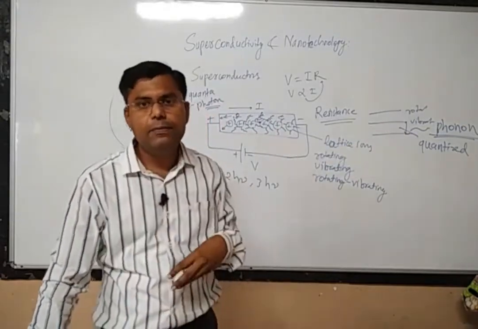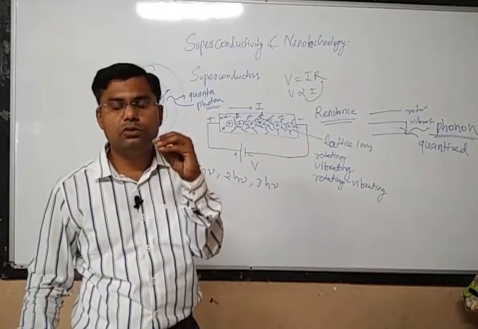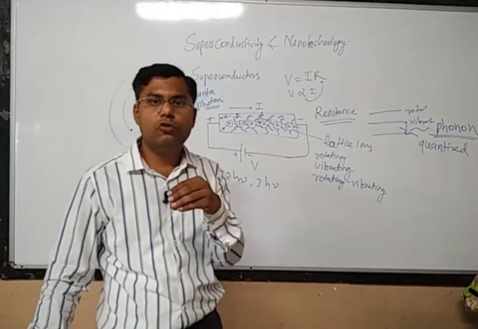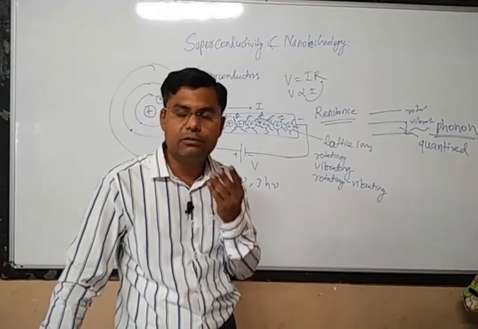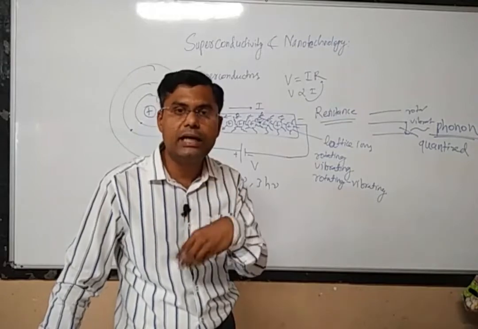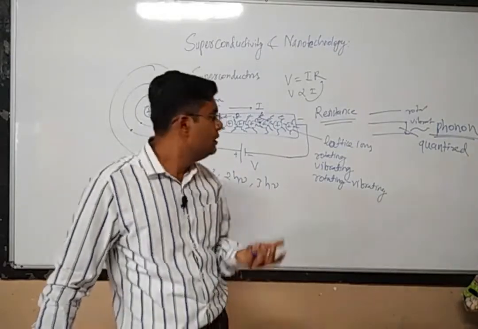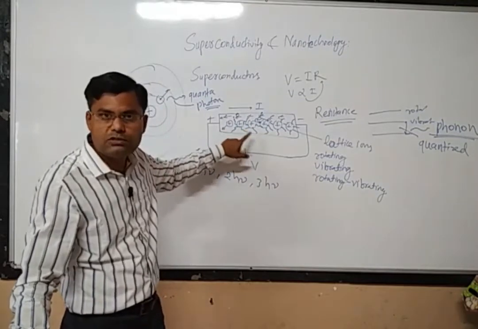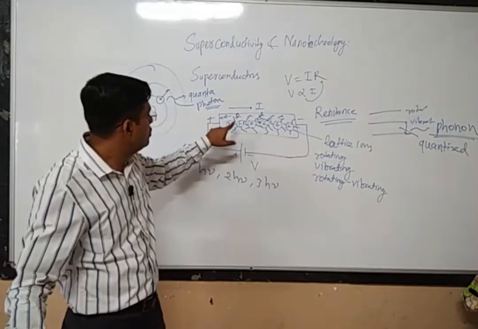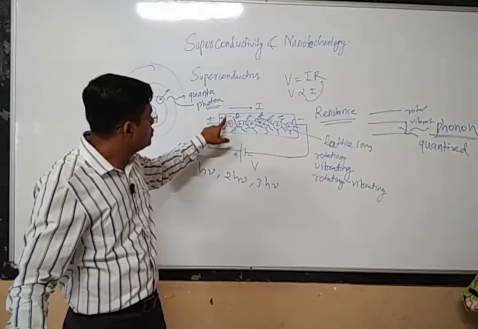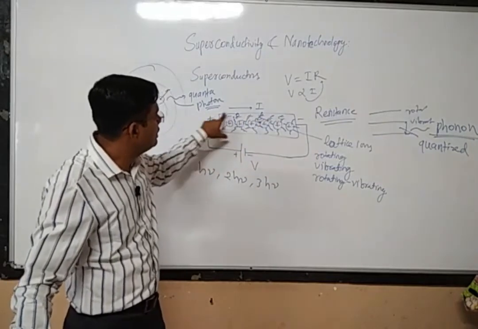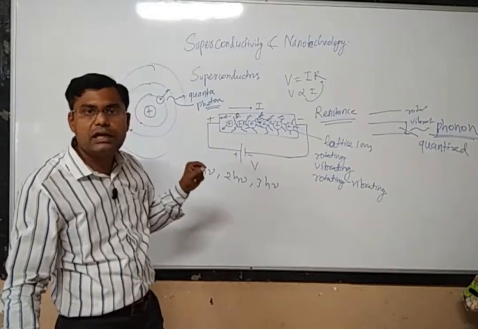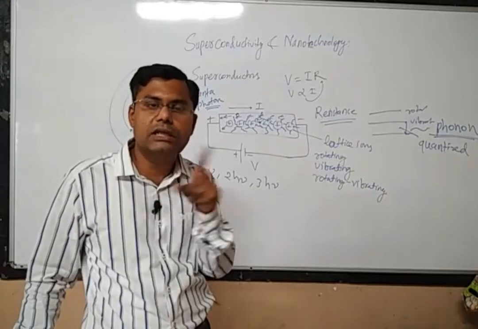So whenever a phonon is incident onto the lattice ion, the energy will be absorbed by the lattice ion. Whenever the phonon is emitted by the lattice ion, it means that the lattice ion is liberating energy to the lattice. So every time there will be a process of absorption and emission of phonons within this particular lattice. Earlier we used to imagine that there are only free electrons within the metal, but now there are not only free electrons, there are also phonons traveling within the material.